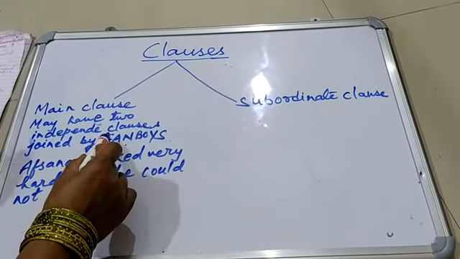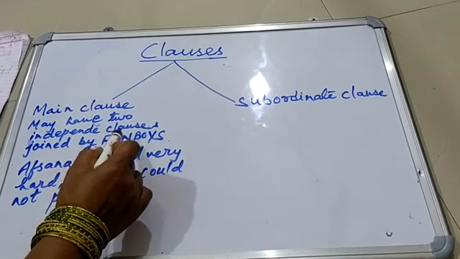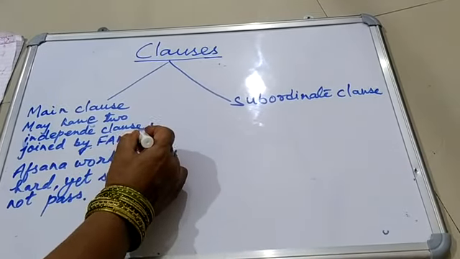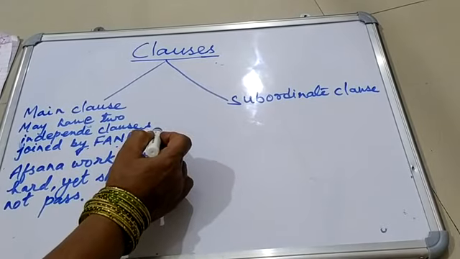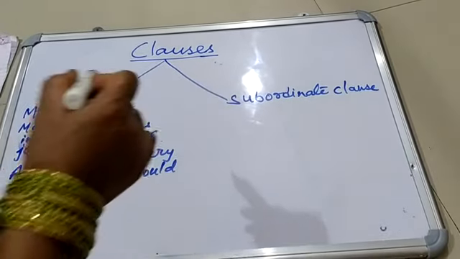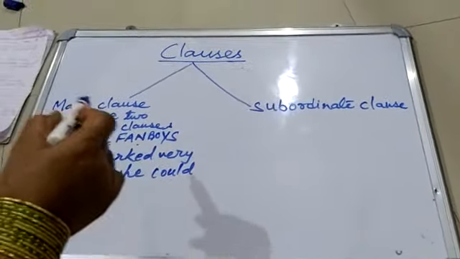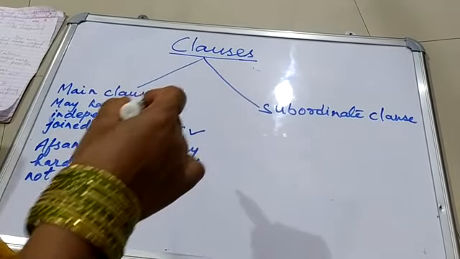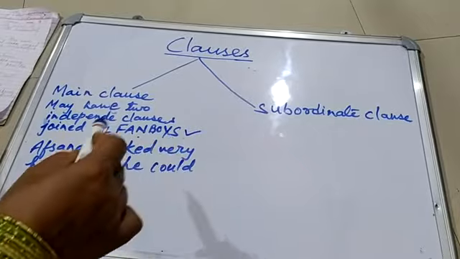Fanboys: F stands for, and, nor, but, or, yet, and so. These are 7 coordinating conjunctions, and we use fanboys to join 2 independent sentences.